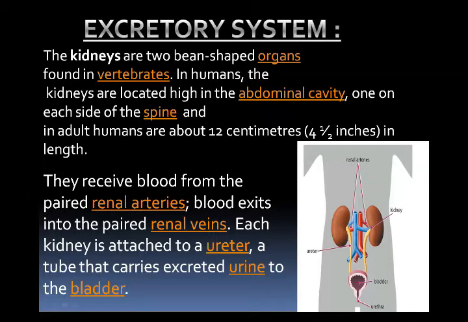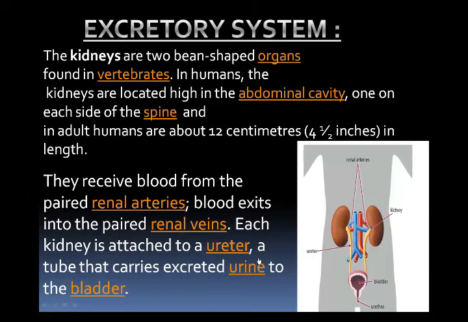What is the size of kidney in adult humans? In adult humans, the size of kidneys is about 12 centimeters or 4.5 inches in length. From where do they receive the blood?